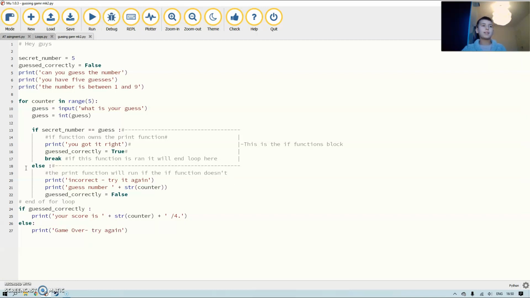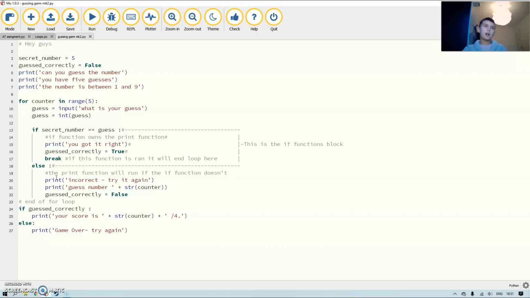But we haven't talked about this else function. Basically what this else function does is it says if this if function isn't run, this will be run. Usually if you don't have an else function, it won't do anything. But if you do have an else function, it will run the else function if the if is not run.